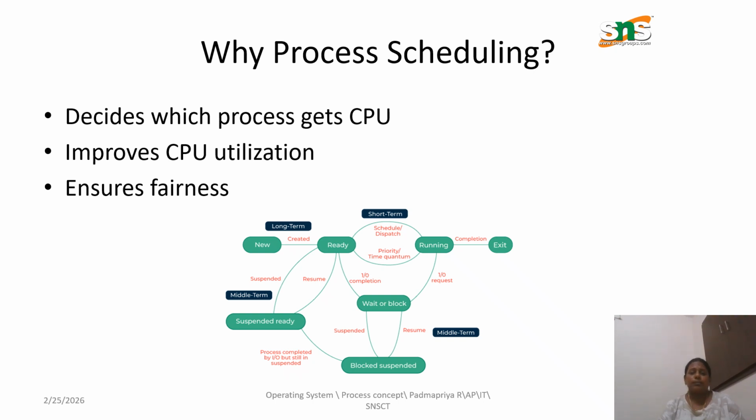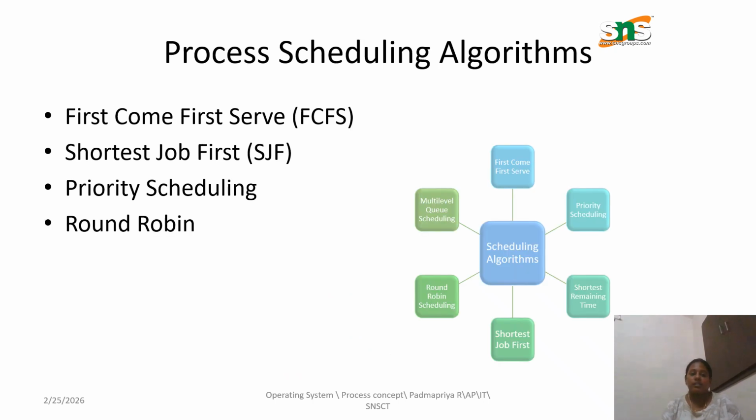Process scheduling decides which process gets the CPU. N number of processes are going to be in the ready queue, so we have to select which process is going to be executed by the CPU and improve CPU utilization. While selecting the process to execute in the CPU, it must not spoil the utilization of the CPU, so it ensures fairness. The CPU scheduling algorithms are first come first serve, shortest job first, priority scheduling, and round robin.